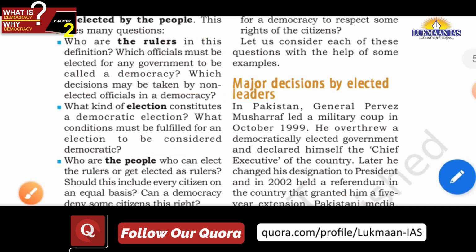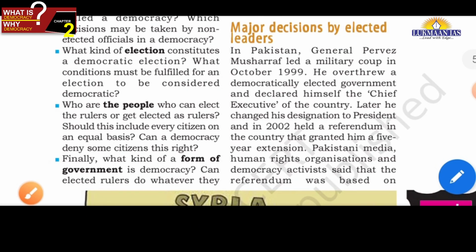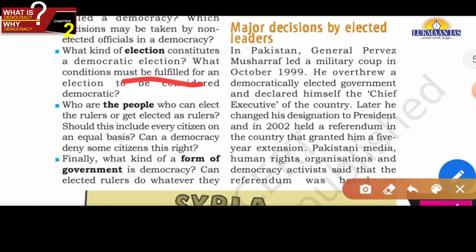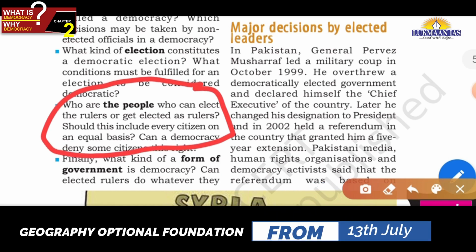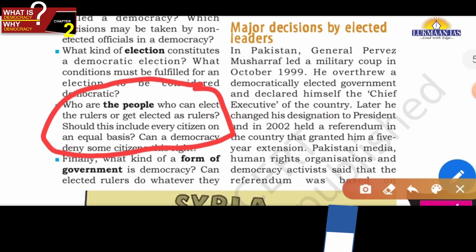So this is the second important aspect when we see the simple definition of democracy. Now the third is: who are the people who can elect the rulers or get elected as rulers? That is, whether adult suffrage is there or not, whether political equality is there or not, that means one person, one vote, one value. If these things are not there, then again the simple definition of democracy has no significance, friends.